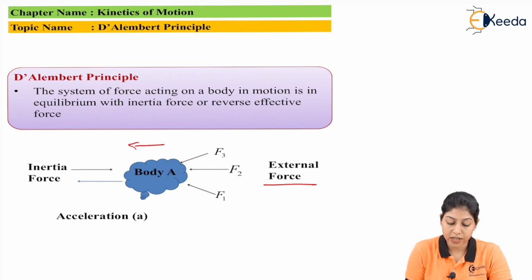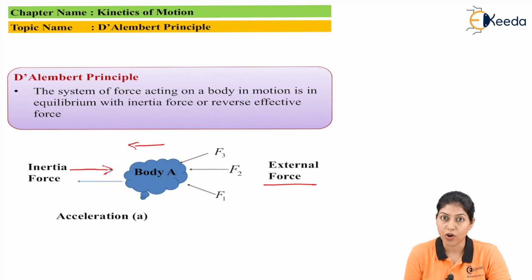To resist the velocity and acceleration of this body, we apply one inertia force in the opposite direction of the system of forces, or the opposite direction of motion. Inertia force is the resisting force which resists the change of velocity and acceleration of the body.